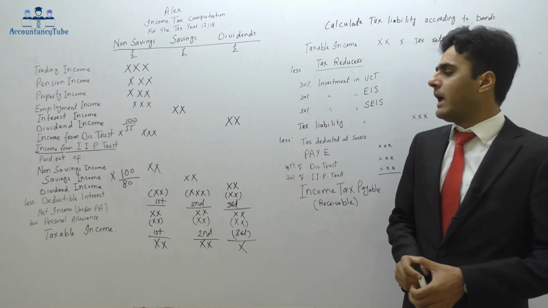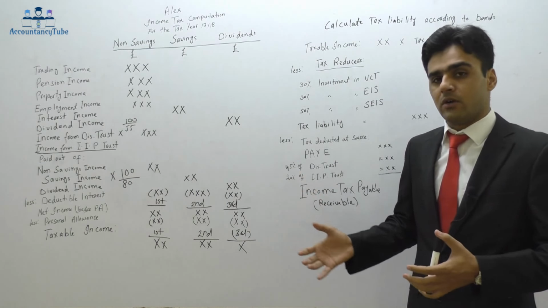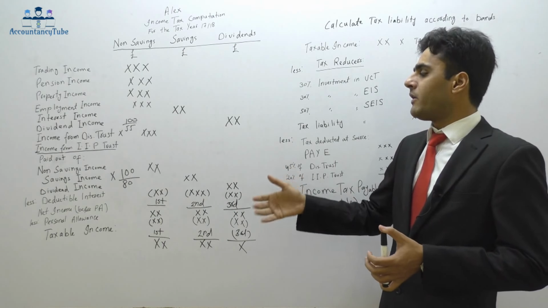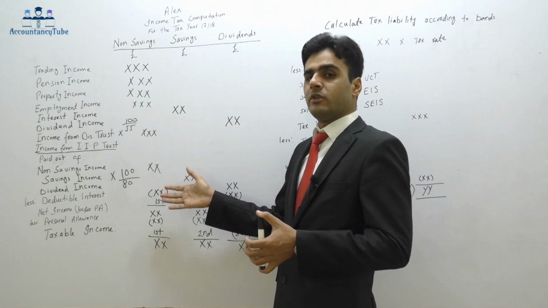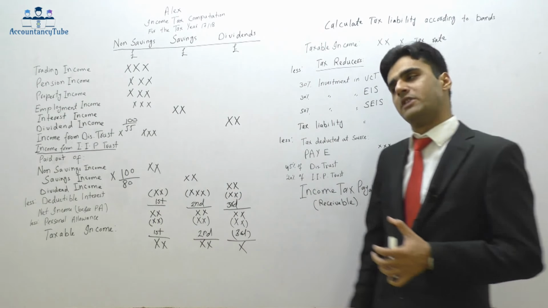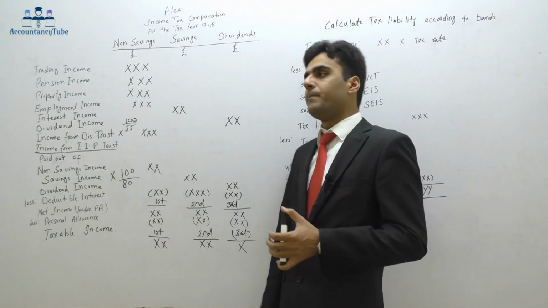After that, it will be our net income before personal allowance. Now, after that, we will deduct the personal allowance. What the personal allowance is, I will tell you in a minute. We will deduct the personal allowance and deductible interest. There is a preference. First preference is to deduct from non-savings income, then from savings, and finally from dividend. All right. After deducting the personal allowance, that is our taxable income.